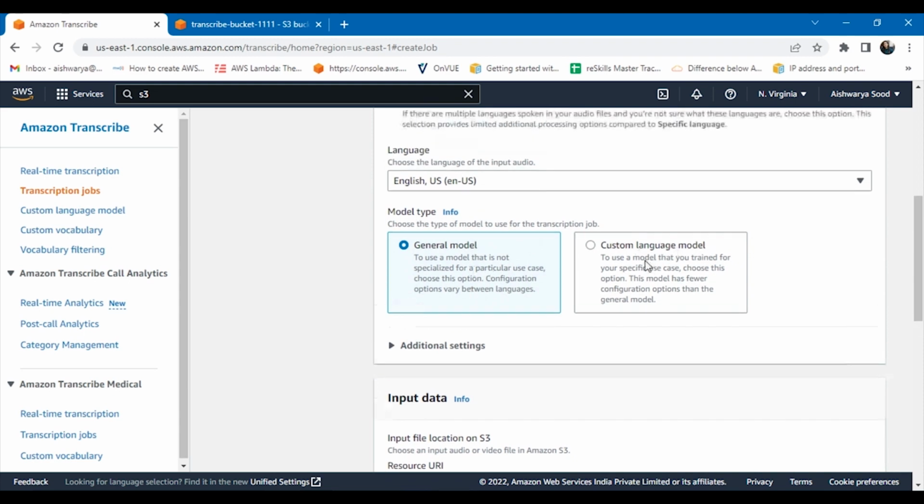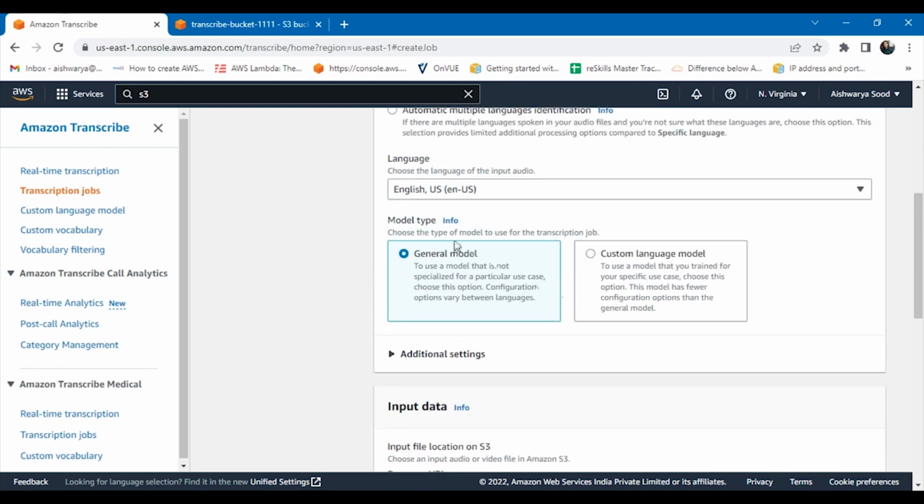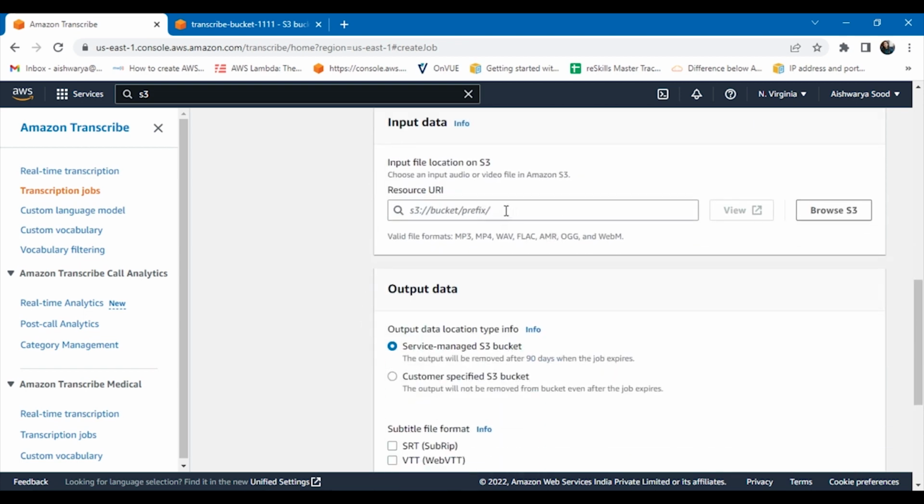If you go ahead with the custom language model, this will have fewer configurations compared with the configurations of the general model. So as of now, I'm just going ahead with the general model. And if you ever need more information, let's say you are creating something and you are not understanding a specific option, you can just click on Info and it will load the basic information about all the options.